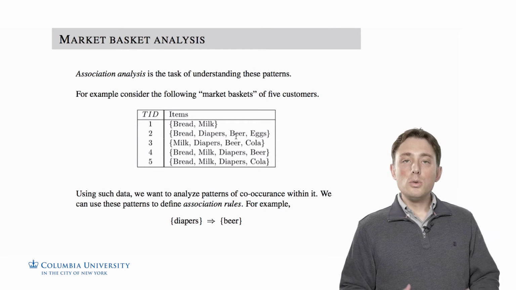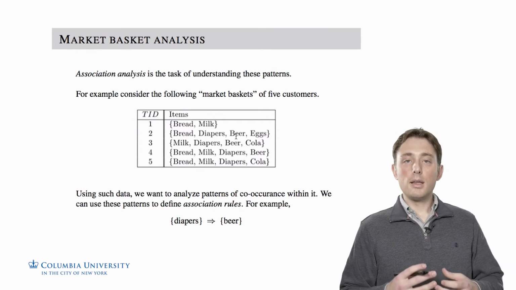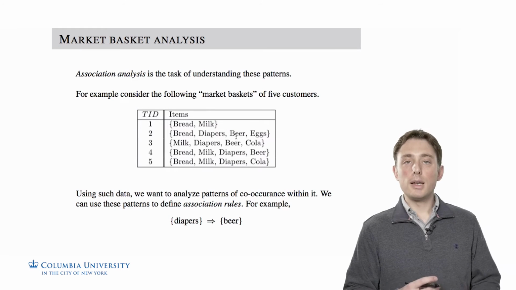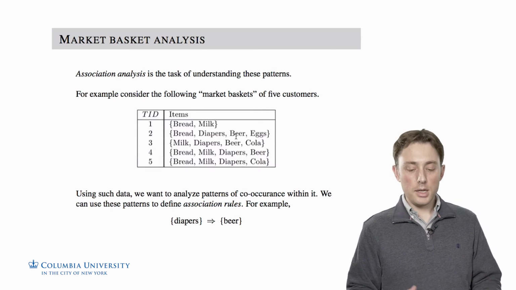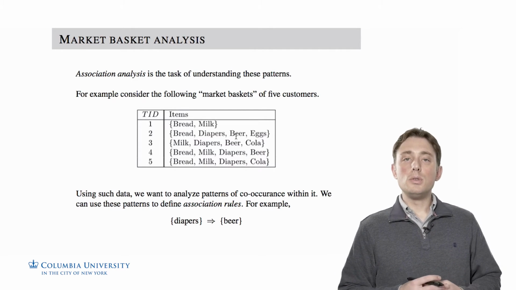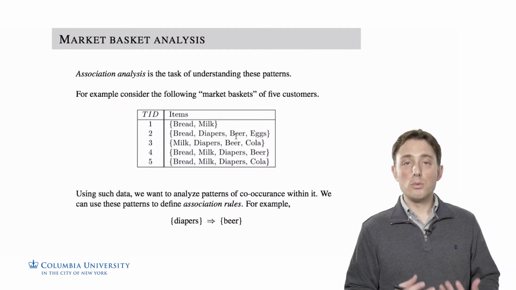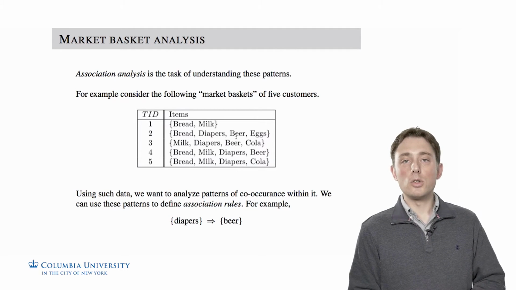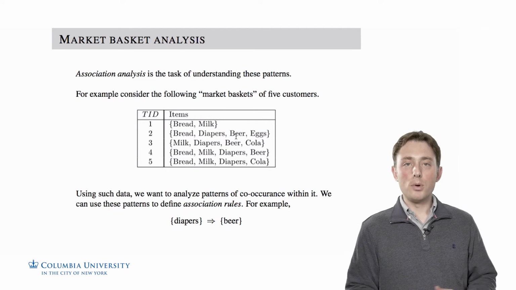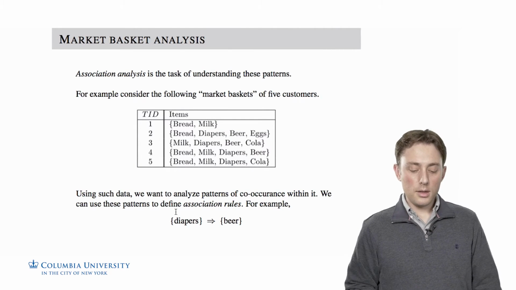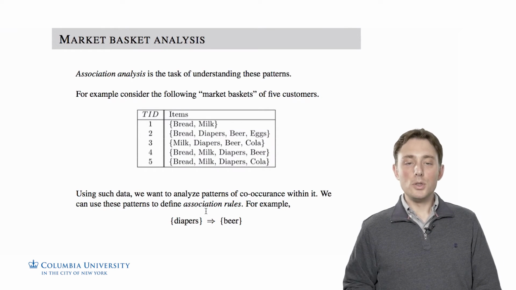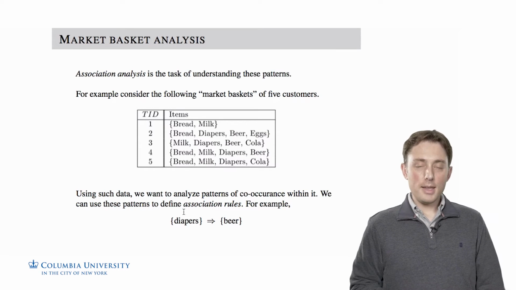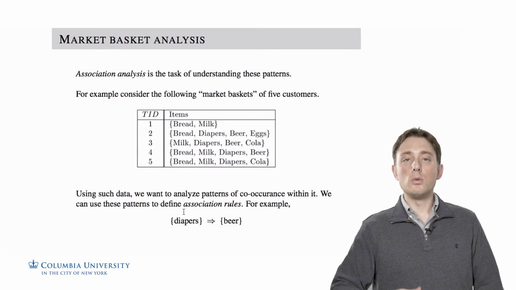We now might want to use this type of data to analyze patterns of co-occurrence. So which products tend to co-occur together, which objects tend to appear in baskets, at what percentage or what rate, and also to use these sorts of patterns to define association rules, which is just another word for conditional probability. So for example, and this is the classical example that apparently was found in one of the first uses of this technique, we might find that people who purchase diapers also purchase beer.